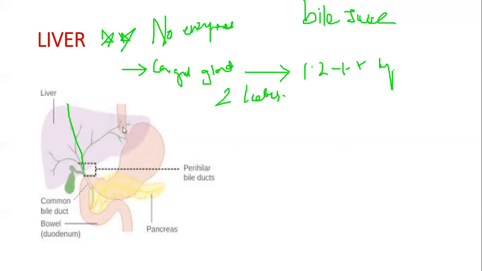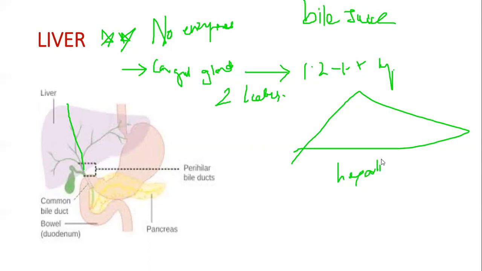They're called right lobe and left lobe. So let me draw here. This liver has cells, they are called hepatic cells. These hepatic cells secrete bile. So who is secreting bile? Hepatic cells are secreting bile.